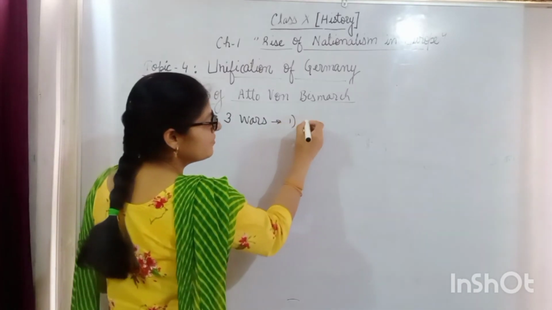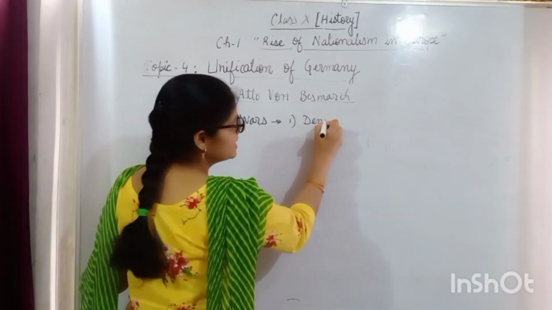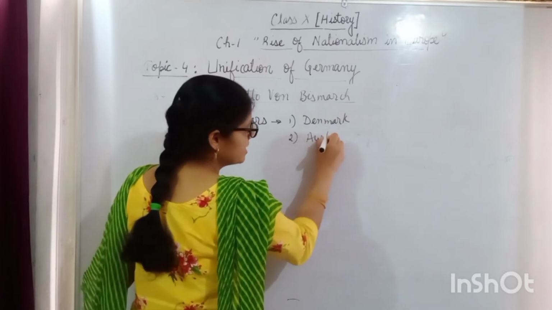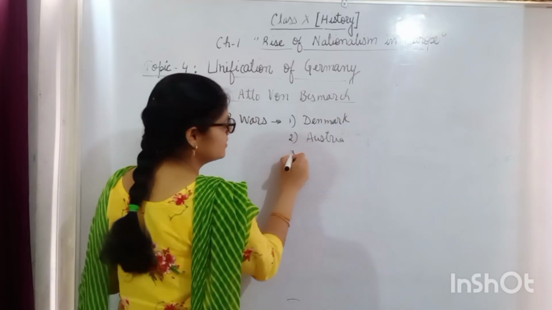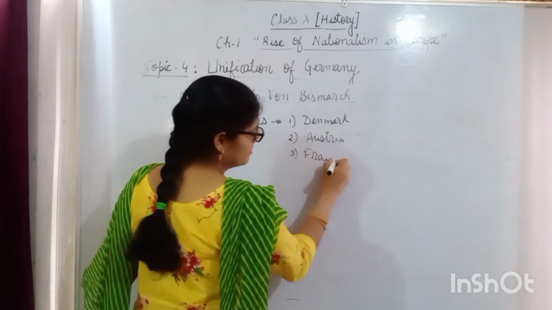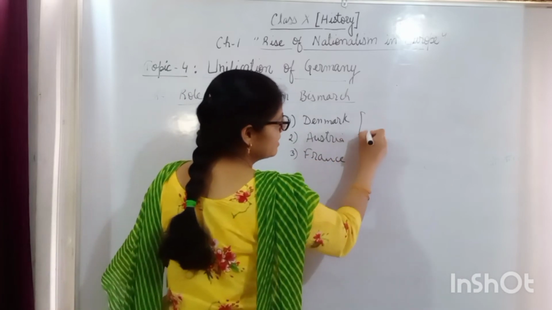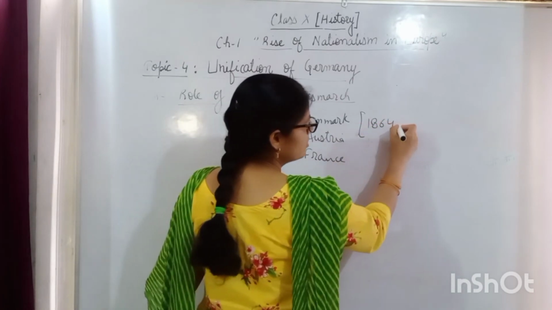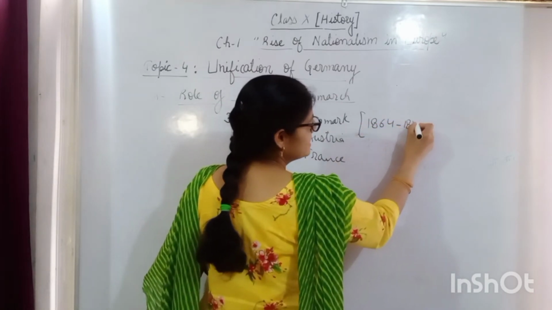Number 1, first war with Denmark, second with Austria, and third with France. Between the year 1864 to 1870.